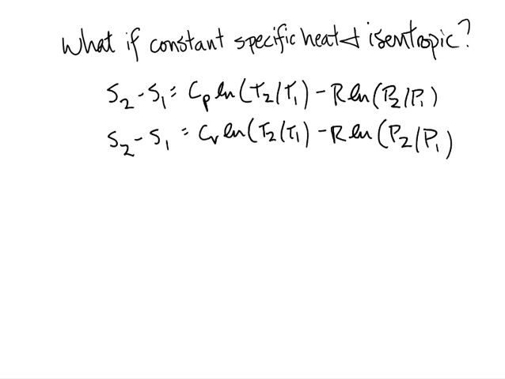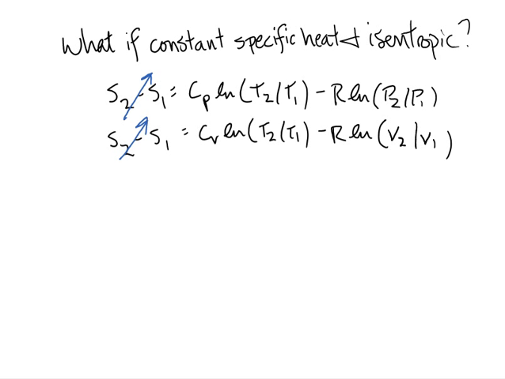We have both equations here. One, entropy is a function of temperature and pressure, and the other, whoops, made a mistake, give me a second. There we go. The other is entropy change is a function of temperature and volume. So, if you have an isentropic process, well, then S2 minus S1 is going to be equal to 0. And I'm actually not going to do the full derivation and show you all the algebra, because I'm going to trust that you can do algebra on your own if you really care.